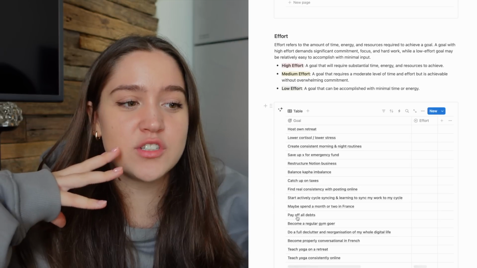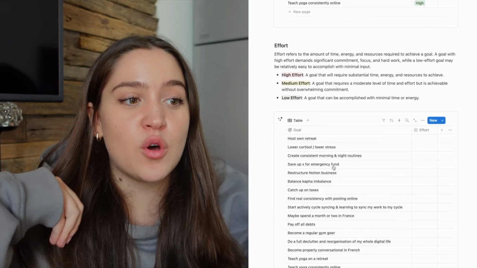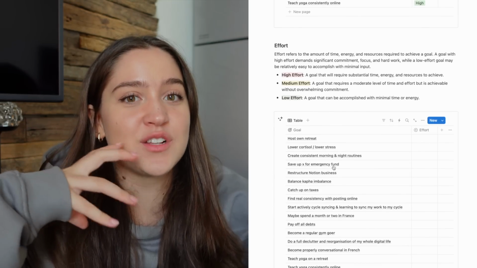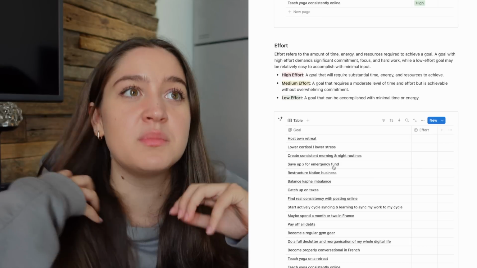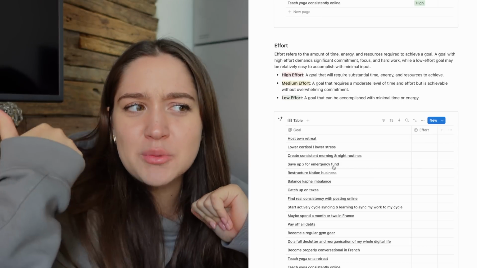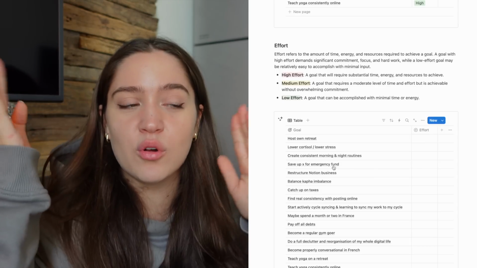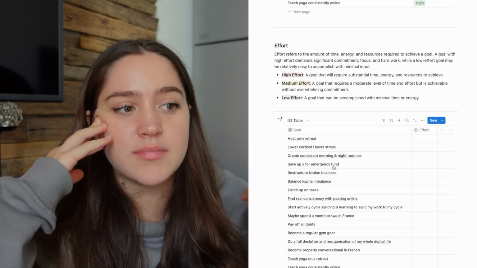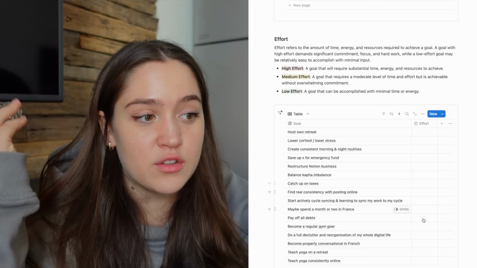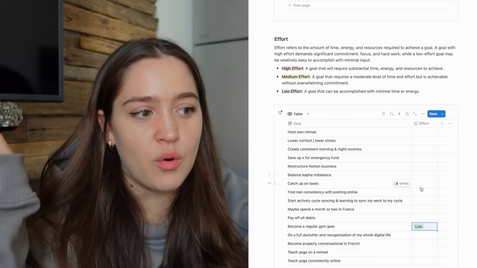We're going to now judge our goals based on the effort it takes. A high effort goal is a goal that has a lot of steps. It takes a lot of effort. Maybe it even stresses you out a little bit to think about it. It seems like a big goal. And a low effort goal is something like, for example, become a regular gym goer. I would put that as a low effort goal.